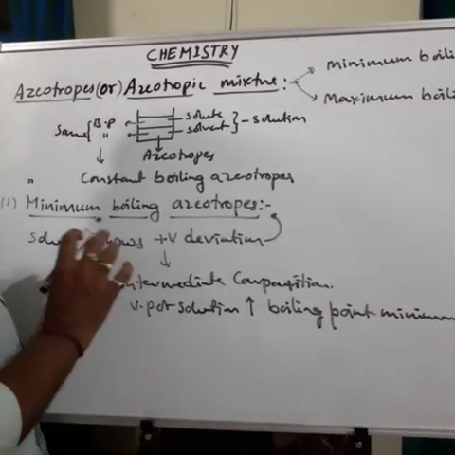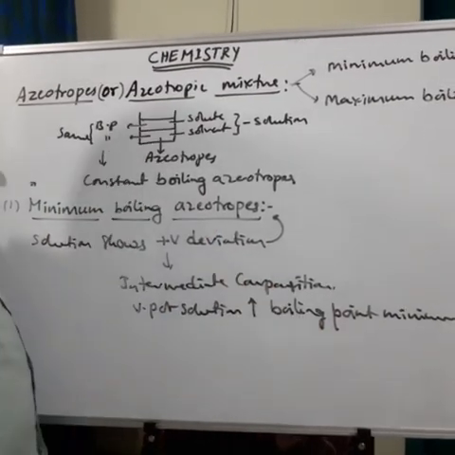That's why it is called a minimum boiling azeotrope. So this type of solution is called a minimum boiling azeotrope.